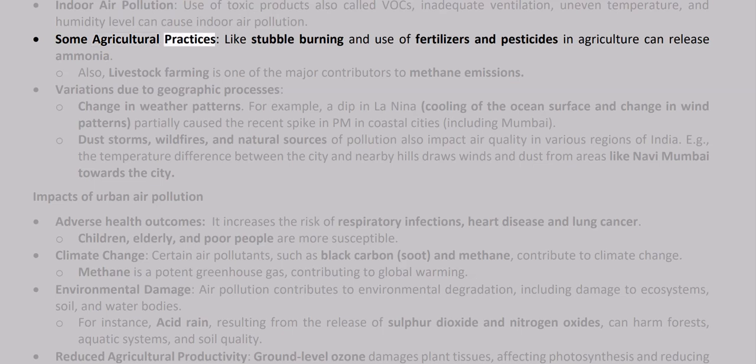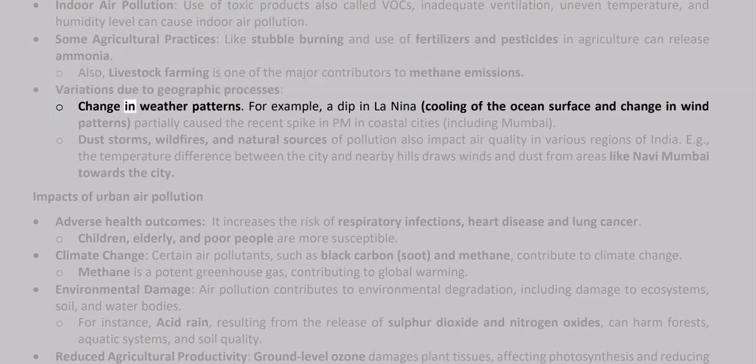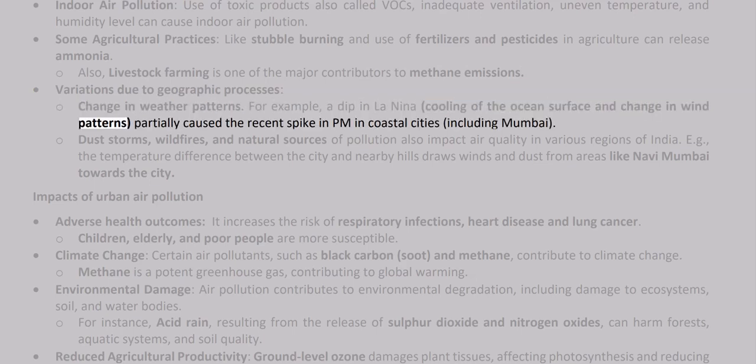Some agricultural practices, like stubble burning and use of fertilizers and pesticides in agriculture, can release ammonia. Also, livestock farming is one of the major contributors to methane emissions. Variations due to geographic processes. Change in weather patterns. For example, a dip in La Niña, cooling of the ocean surface and change in wind patterns, partially caused the recent spike in PM in coastal cities, including Mumbai.